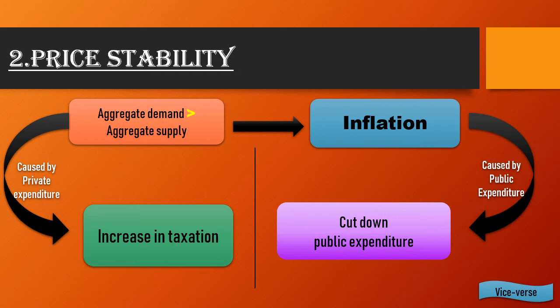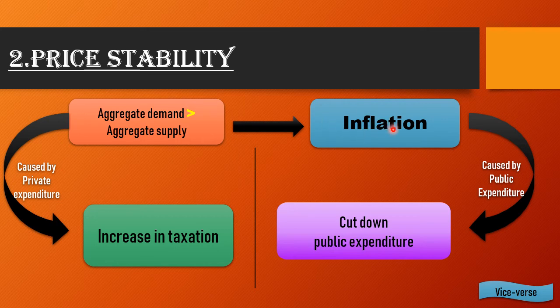So the next point here is price stability. First of all, what is price stability? When there is a hike in the prices, or when there is a huge amount of decrease in the price, that is known as price instability. Why does it happen? Because when the aggregate demand is greater than aggregate supply, it results in this type of situation. And when the aggregate demand is greater than the aggregate supply, it creates the situation of inflation.